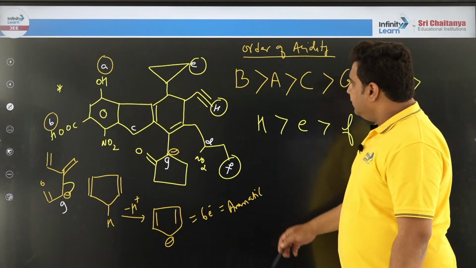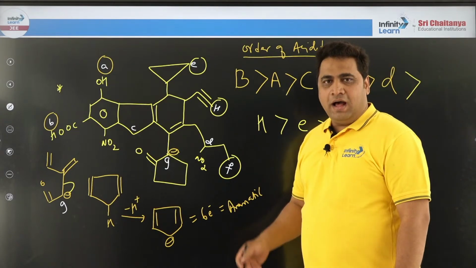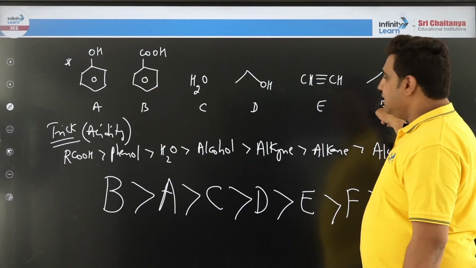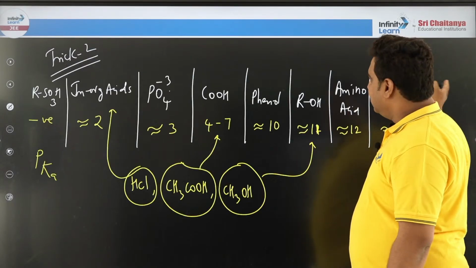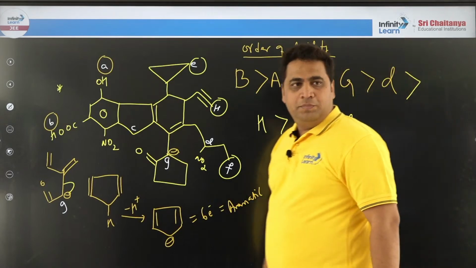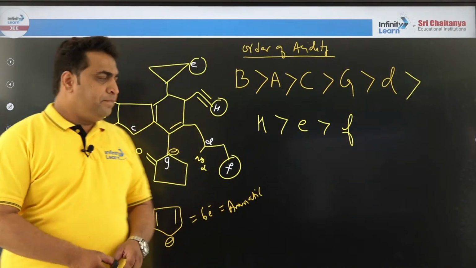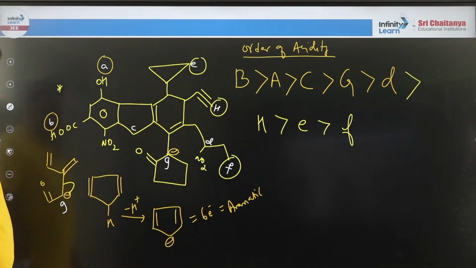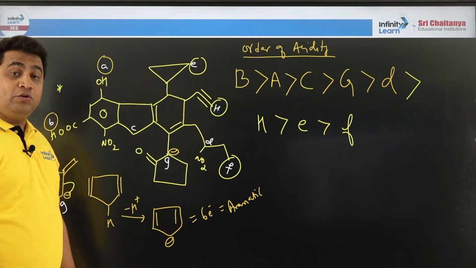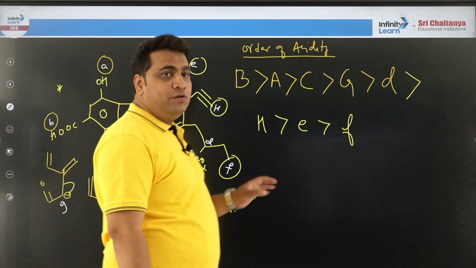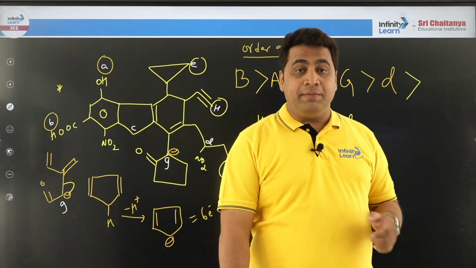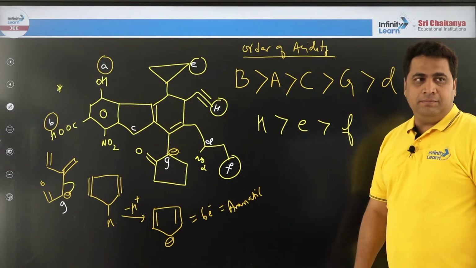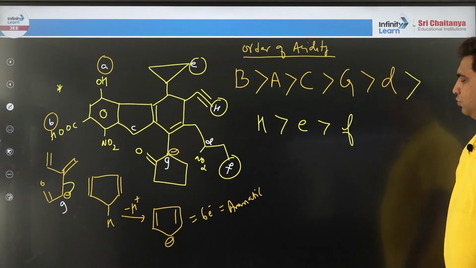Sir, why did H come first? Alkynes, no. Just now we studied, no. Alkynes, then alkenes, then alkanes. Right? I hope this is a very beautiful question, to summarize acidity. So you know, like in physics how you draw an FBD, in chemistry also you should learn how to draw an FBD. In my coming classes, I will show you more. By that you will get more knowledge, more clarity will come. Right. Now I am moving to my next topic.